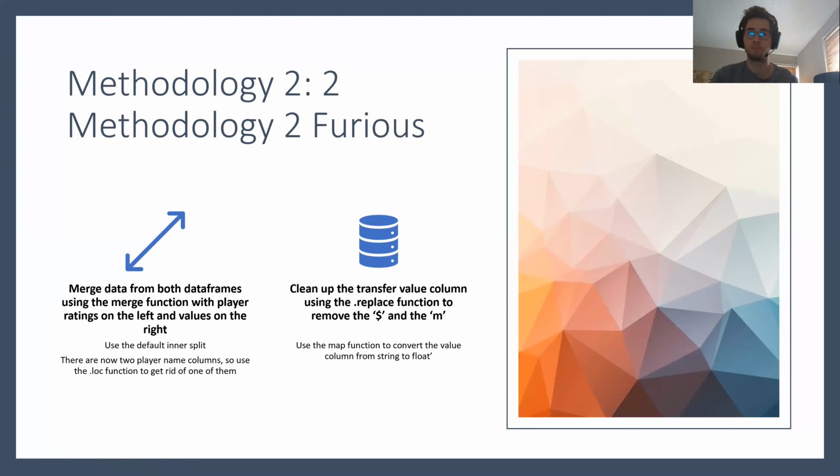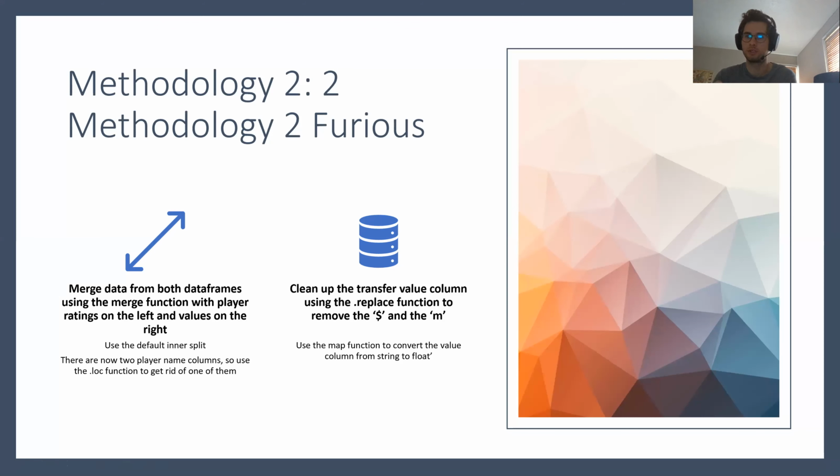Next, I merged both data frames using the merge function. I used a default inner join with player ratings on the left and then values on the right, but that decision was arbitrary. After that, there was a redundancy. There was an extra player column, so I used the .loc function to only take the columns that I needed.